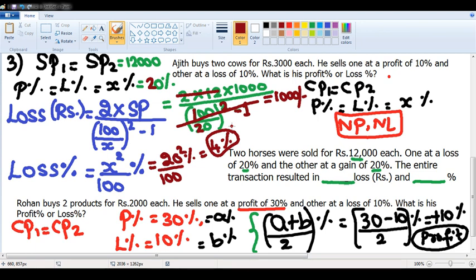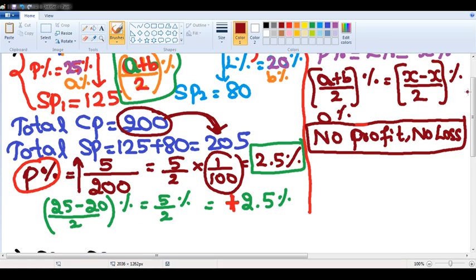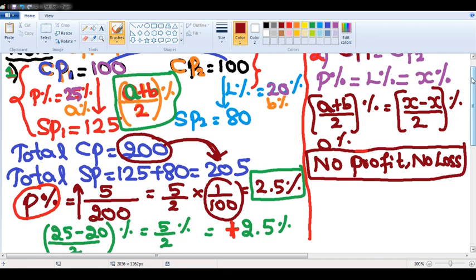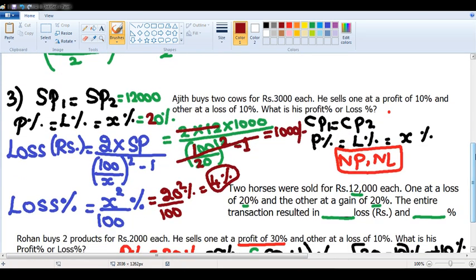Three very important key points. Again I am repeating, sir. Cost prices are same, profit and loss are different: overall is A plus B by 2. Cost prices are same, profit and loss also are same: it is 0%. That means no profit and no loss scenario. Next, selling prices of two products are same, profit and loss are also same: then you will never have profit in that kind of scenarios. You will always have loss. Loss in terms of rupees is 2 into selling price by 100 by x whole square minus 1. In terms of percentage it is x square by 100%.